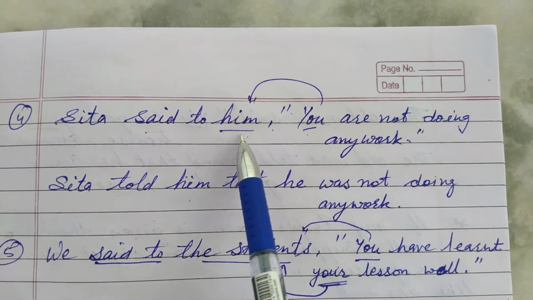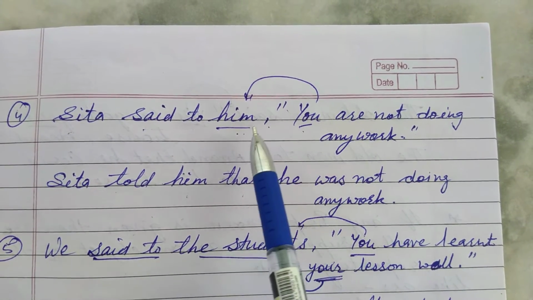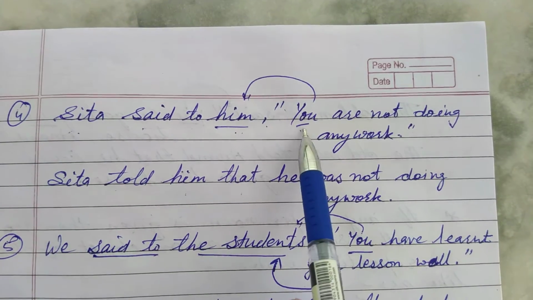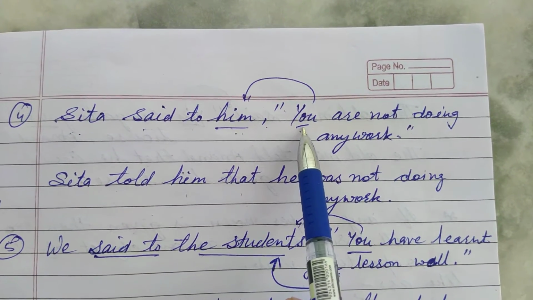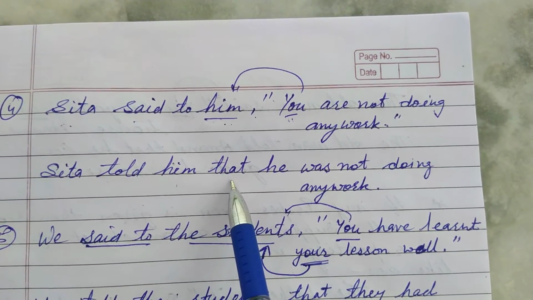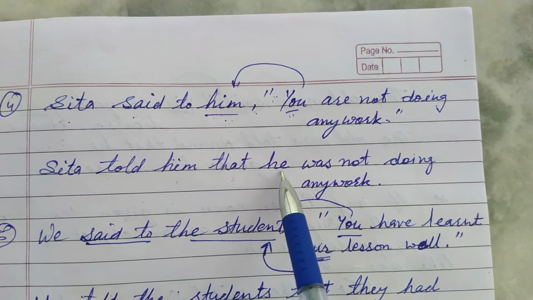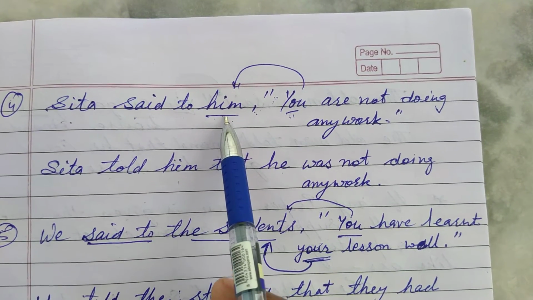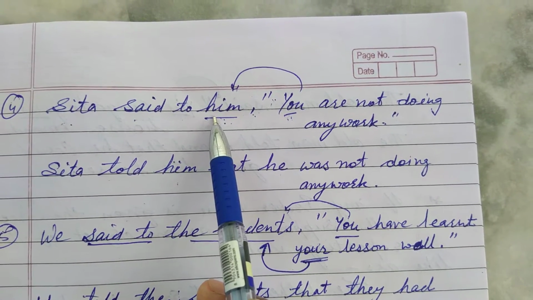You change according to the object, because as you know, first person changes according to the subject, second person changes according to the object, and third person has no change. So you is the second person, so it will change according to the object, which is him. He, his, him.